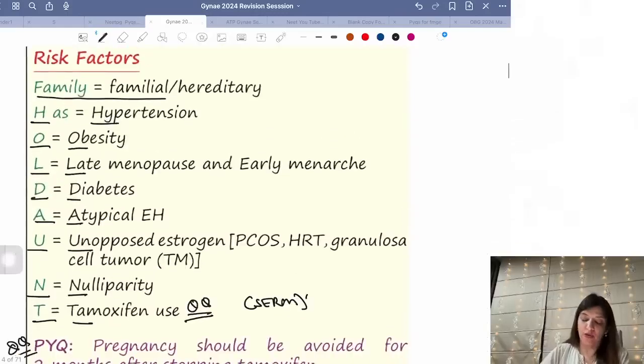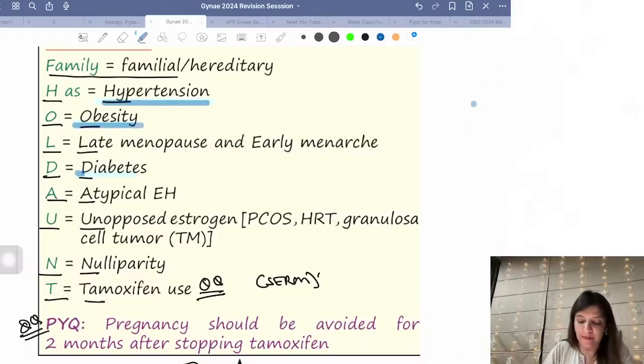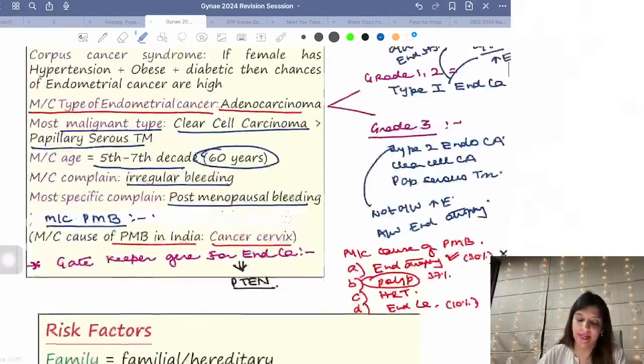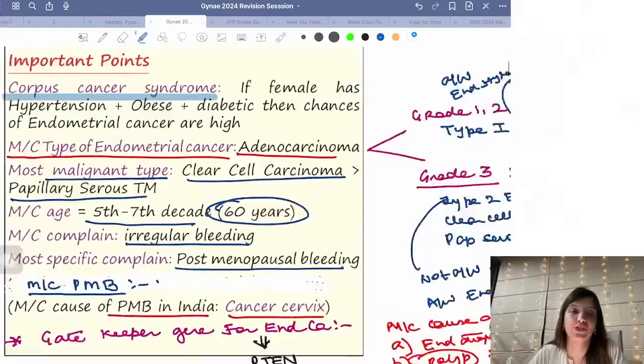Clear? Now, if a female is obese, if she has hypertension and if she has diabetes, then she has high chances of endometrial cancer, and this is what is called corpus cancer syndrome.